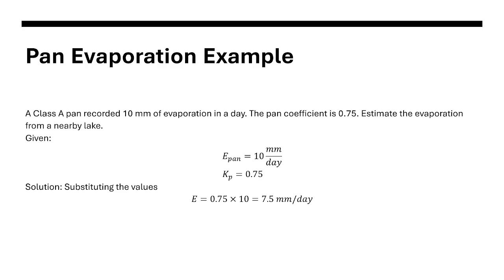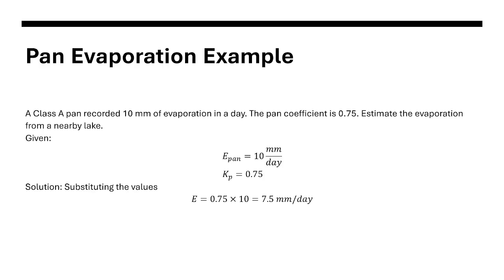The pan coefficient is not always 0.75. There are instances where it could be 0.85. Okay, so that's it. Let's move on to the next.